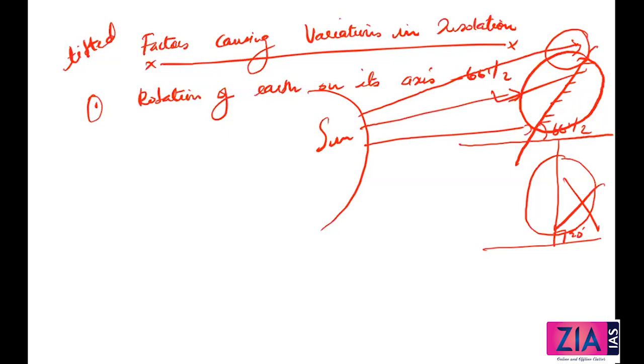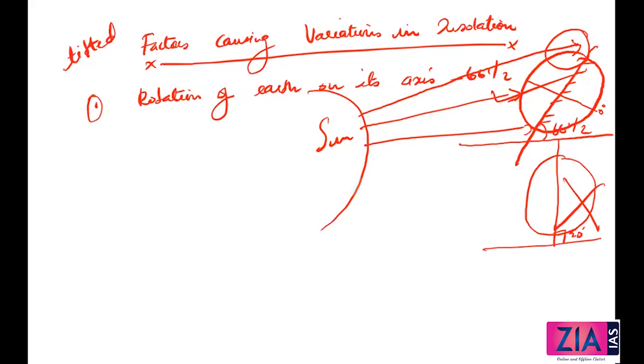Not even the equator, it is below the equator. The equator is here. So if the Earth is in this position, the variations are different. That is why I told you the rotation of the Earth on its axis is actually a factor behind how insolation comes. I hope you are clear on the word insolation. Insolation is incoming solar radiation. So whatever rays come from the sun, because Earth is tilted, the effect on the light energy reaching the Earth's surface is different at different positions. Okay, that's the first thing.